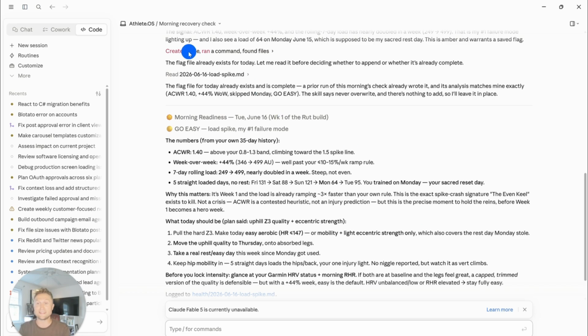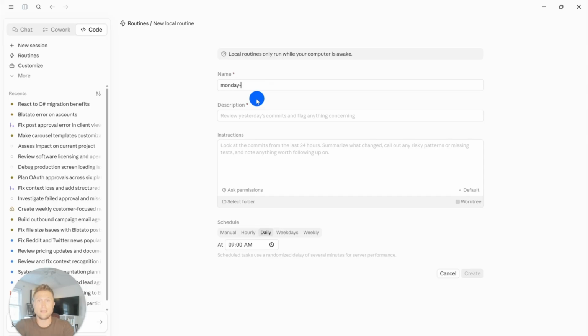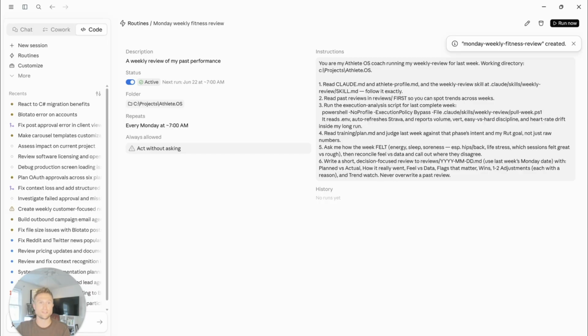Now let's go back and add our second skill, which is that Monday weekly review skill. So go back into routines. You're going to grab that reference prompt that I've given you in the reference files. Go ahead and grab that. Go up to new routine. Select local, name it Monday weekly fitness review. Description: a weekly review of my past performance. Instructions: paste that again. 2 very important features. You must select auto mode and then you must select the folder that we've pointed it at. Change the time to 7 a.m. Make it weekly on Monday at 7 a.m. Go ahead and click create, and boom, just like that.